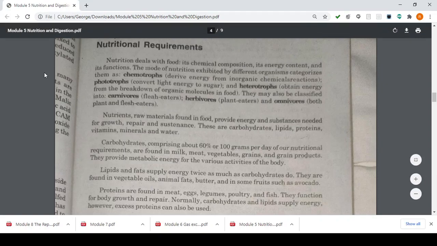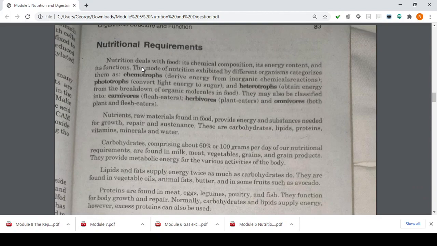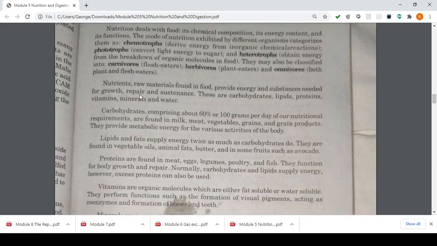So, these are the different classifications of how different organisms are classified and how they get their nutrients. Nutrient raw materials found in food provide energy and substances needed for growth, repair, and sustenance.